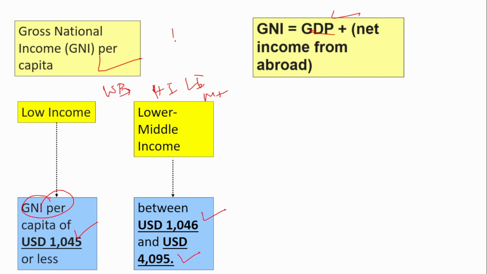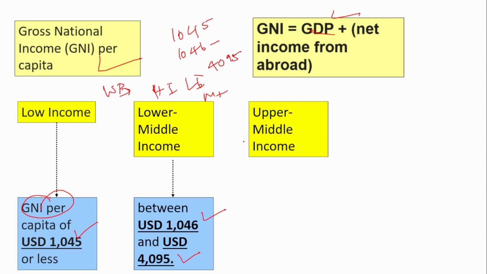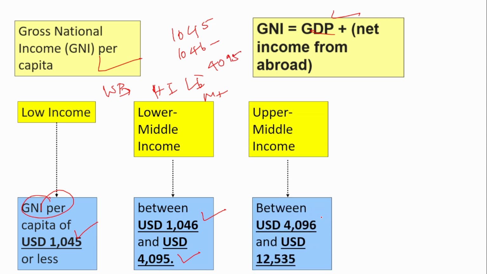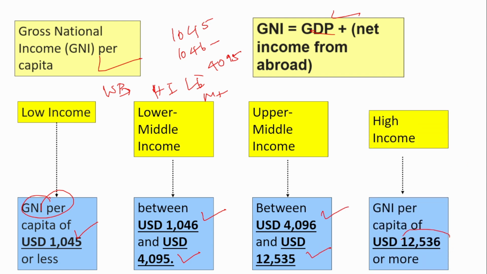Remember, low income is up to 1,045, then lower middle income is 1,046 to 4,095, then upper middle income is between 4,096 and 12,535, and high income is above 12,536. So you have to remember these numbers. It is very, very important.